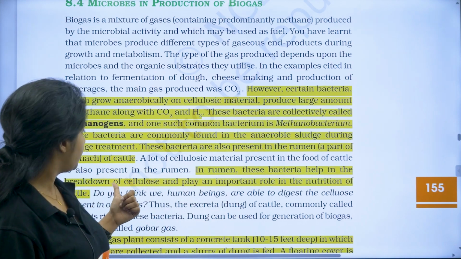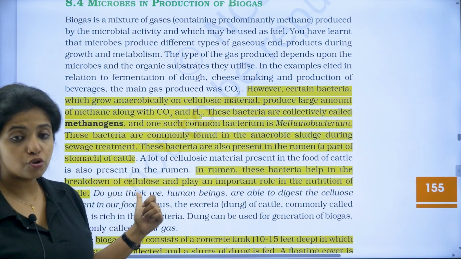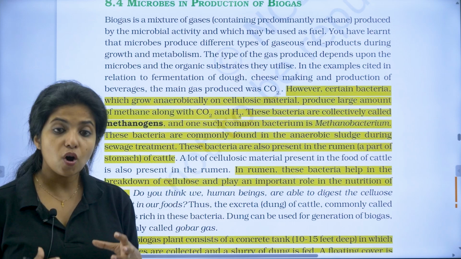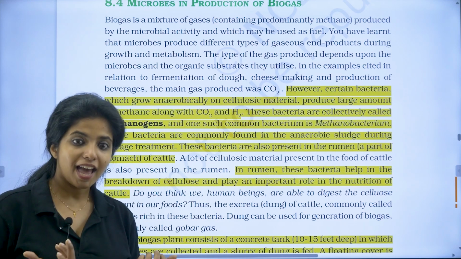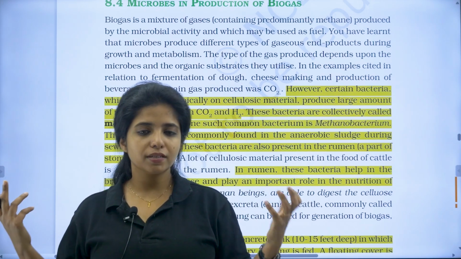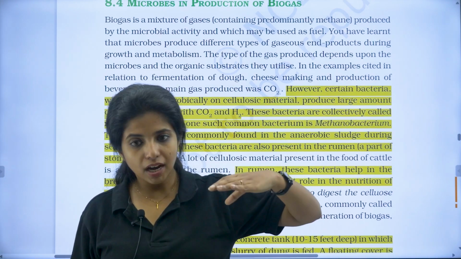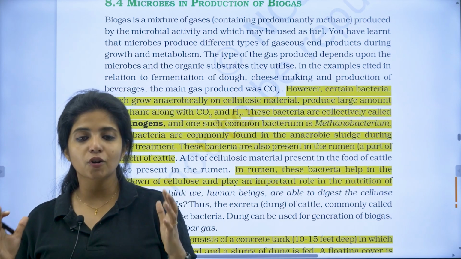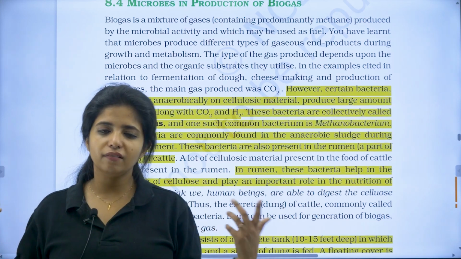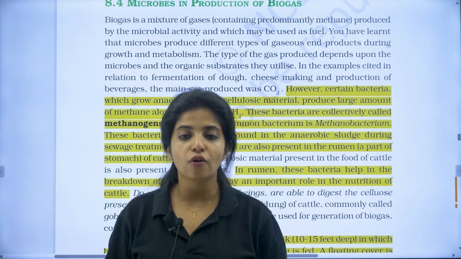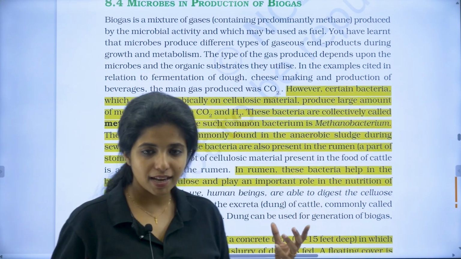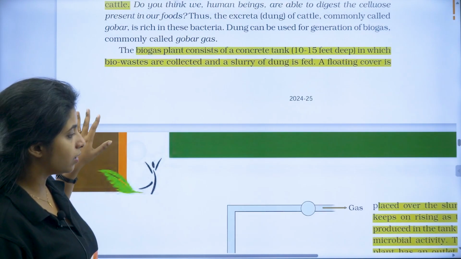In the rumen, this bacteria help in the breakdown of cellulose and play an important role in the nutrition of the cattle. Which is why when they put out the dung, that dung also has methanogens, my dear children. Now suppose I have the dung, I am going to treat it further for giving me biogas. What is biogas? It is methane and everything together, right? So obviously this dung has it, and now I am putting it in an anaerobic condition where there is no oxygen. Obviously the bacteria which are there will be growing and producing more and more methane, CO2 and H2, and basically this is what is known as biogas. And this is how the biogas chambers are running in our country.